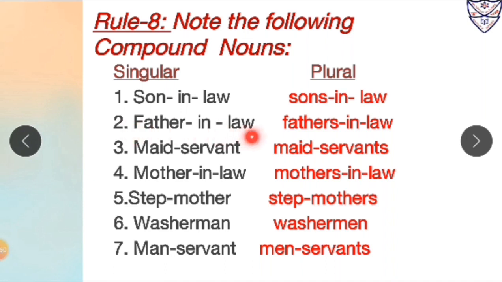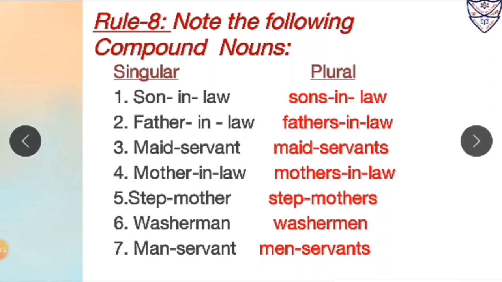Number 2, father-in-law. Answer will be fathers-in-law. Over here again with father we will add s after it to form its plural form. Number 3, maid-servant will become maid-servants. Over here again with the singular form we will add s after the main noun to make its plural form. So it will become maidservants.